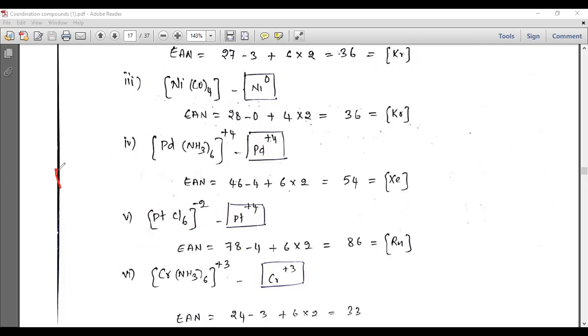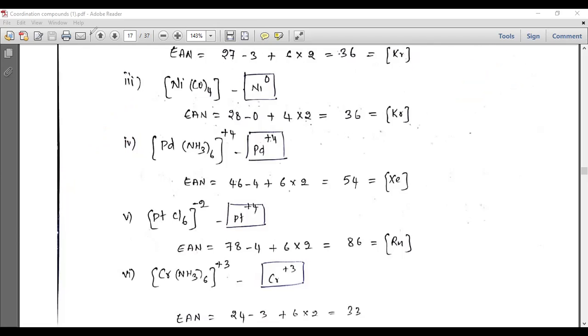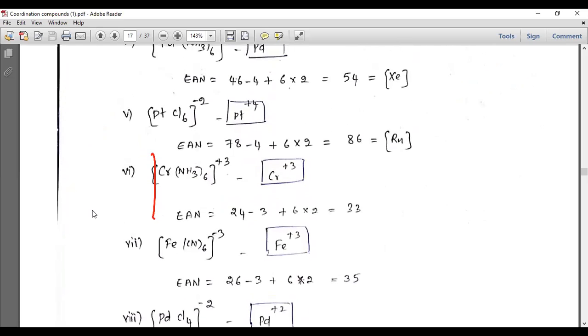That is, the metal will continue to accept electrons from the ligand until it reaches 36, 54, 86, 118 electrons. This means it keeps taking electrons from the ligand until it gets this many electrons. So this is given by the EAN rule. All this is according to what Sidgwick said. So you can check many other examples.